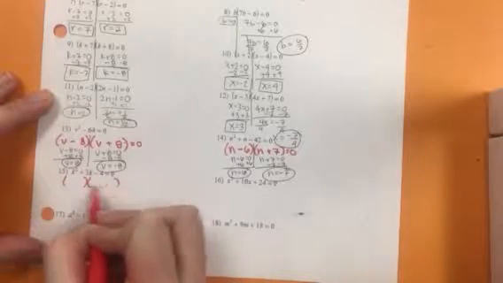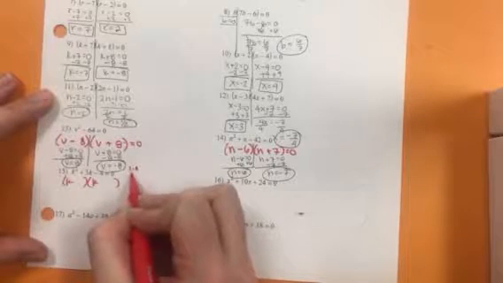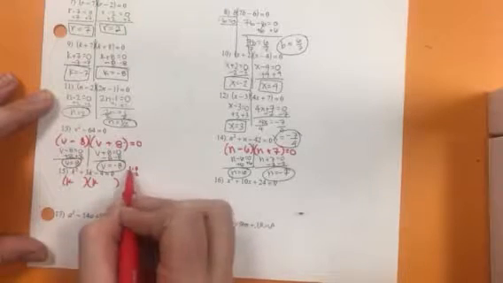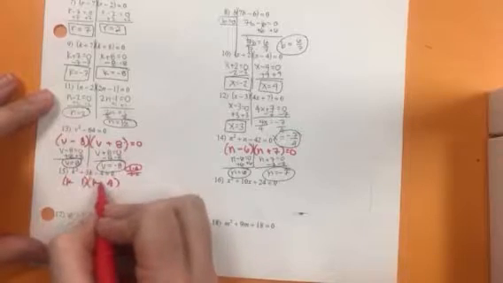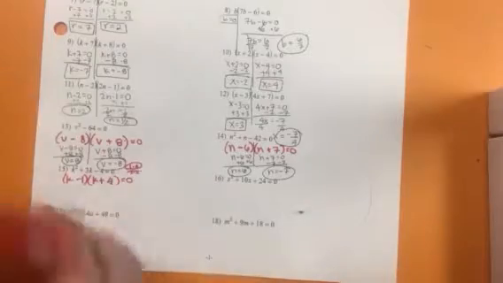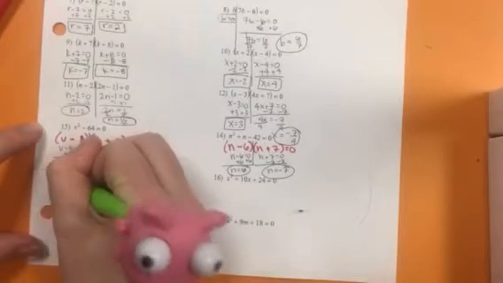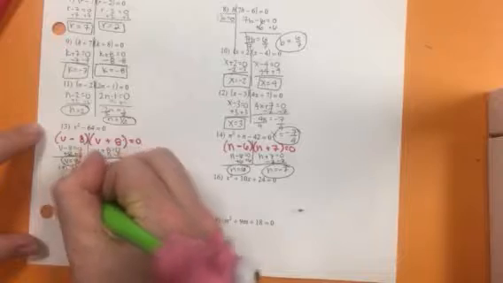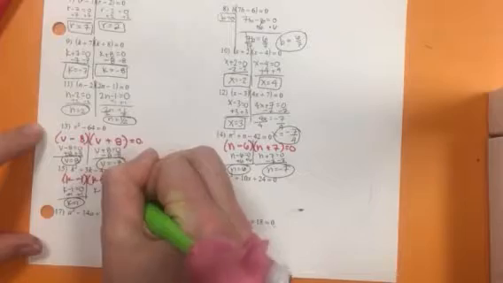Factor, we have k goes in front. Multiples of 4 are 1 and 4, 2 and 2. 1 and 4 will give me a 3, 2 and 2 would give me a 4, so I'm going to use 1 and 4. It's a positive 3, so the biggest number is positive, and the smaller one will be negative. So I factored it, now we get to solve. K minus 1 equals 0, k plus 4 equals 0. To move that 1 over, we add it. And to move that 4 over, we subtract it.